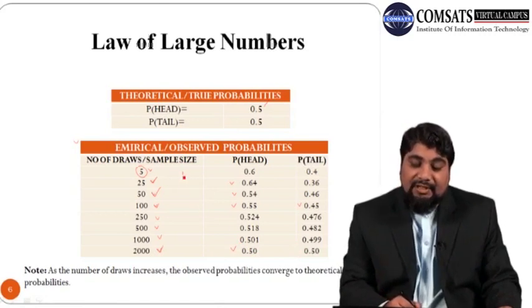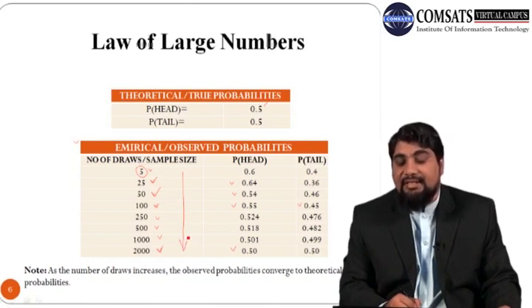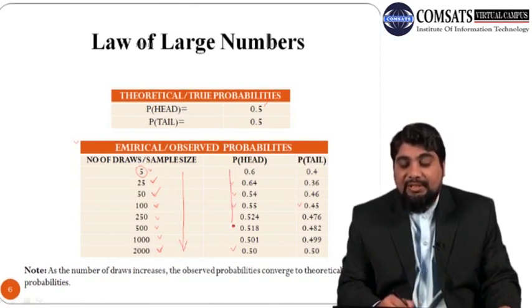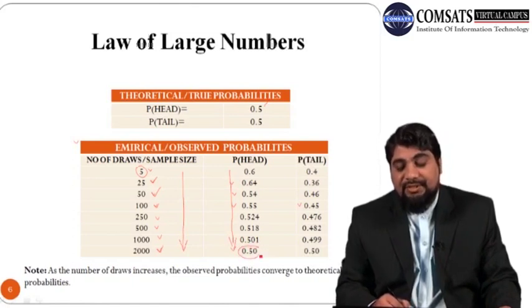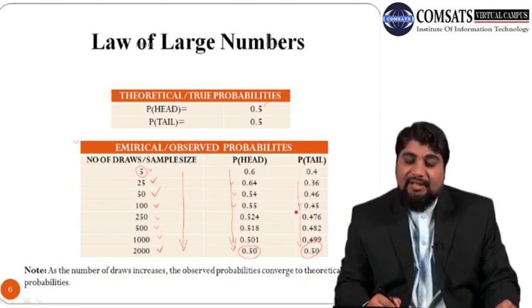From this table we can see that as the number of draws or sample size increases, the probability of head approaches 50%, which is the true or theoretical probability when the coin is fair. Similarly, the probability of tail also approaches 50%, which is the theoretical probability of getting a tail when the coin is fair.